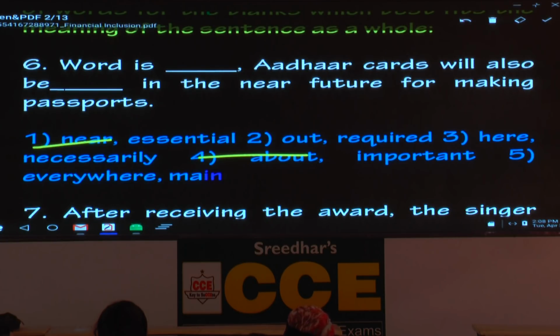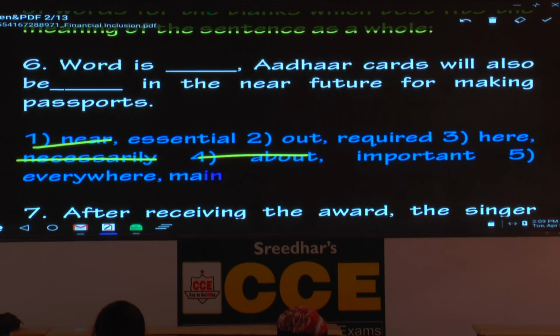Word is out, comma, pause. Other cards will also be required in the near future for making passports. Grammatically right, contextually right. Hold this one. What is the third option? Word is here. What is that word? Other cards will also be necessary or necessarily? Necessary, but they have given the word necessarily.